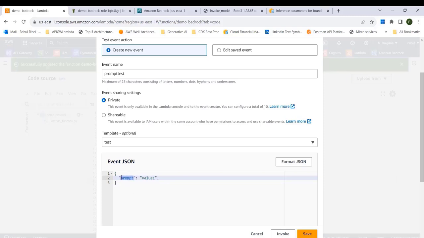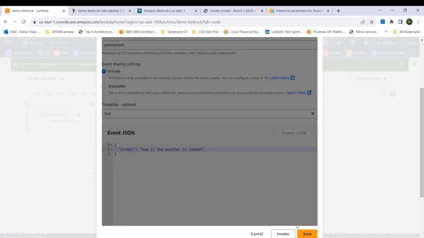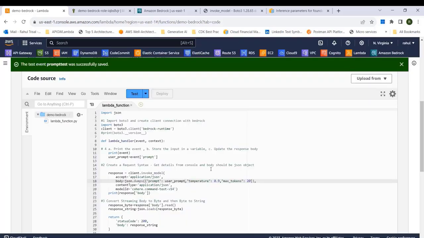That's the key that we had provided, and let's say how is the weather in London. Okay, so this is formatted JSON, just to check this is correct or not. Okay, now we save. And now let's just go ahead and test this event.